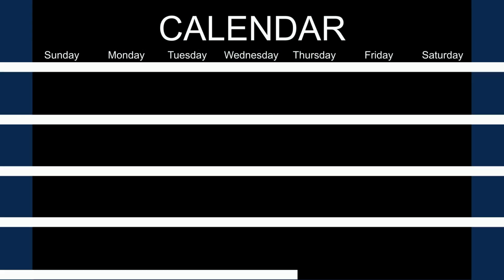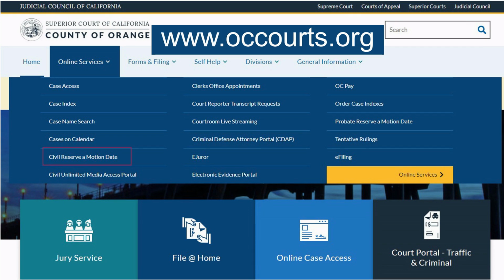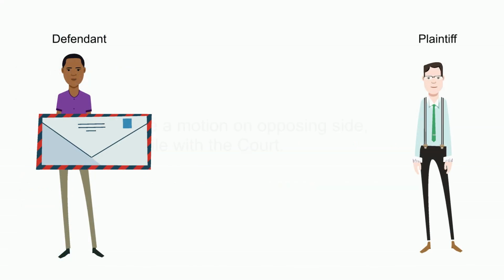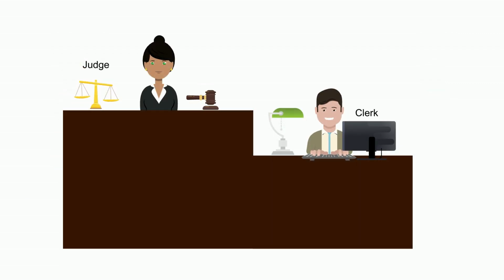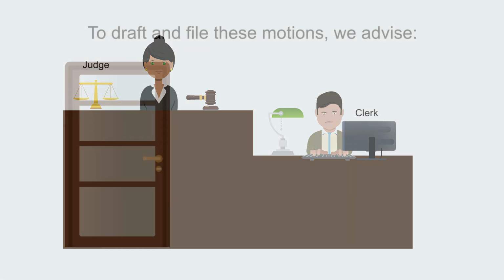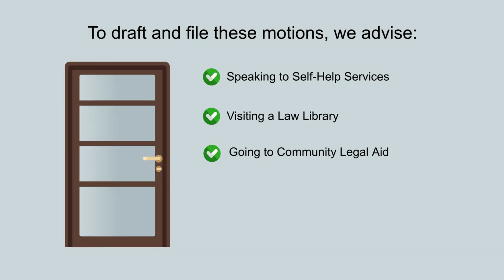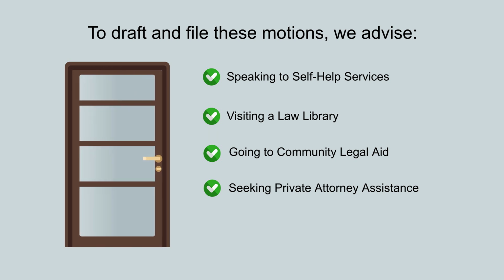Depending on the county and the court in which your case was filed, you will want to check if you can reserve a date on the court's calendar using the online court reservation system located on the court's website. Reserve a date for hearing with the correct department, courtroom, and then serve the motion on the opposing side and file with the court. Please note each judge runs their courtroom differently. We advise speaking to the court's self-help services, visiting a law library, going to legal aid, or seeking attorney assistance with drafting and filing one of these motions.